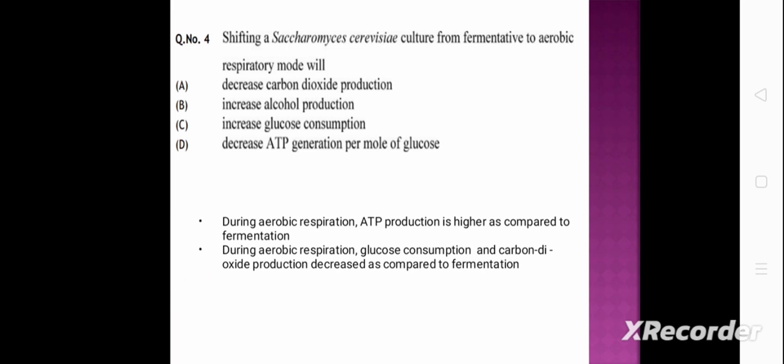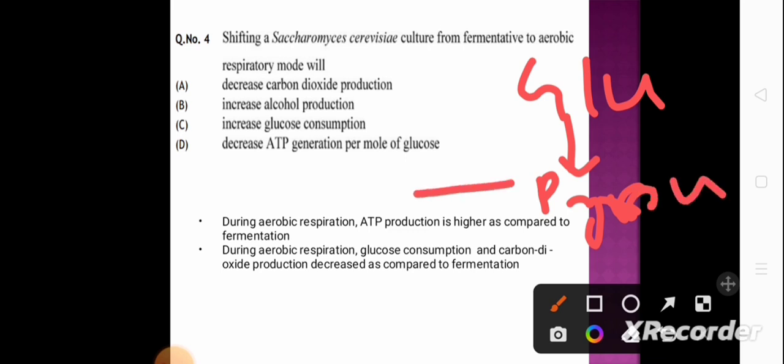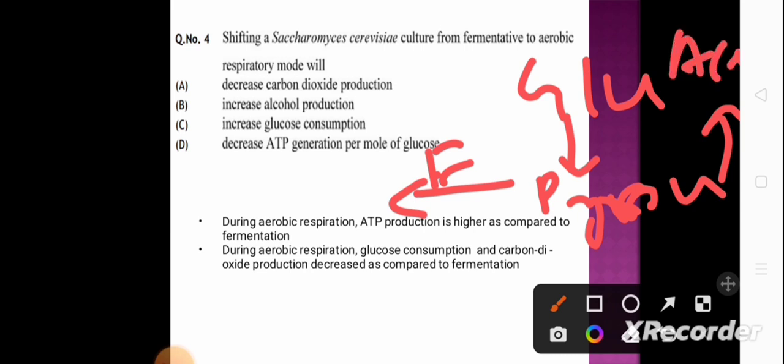In fermentation, pyruvate is converted first to acetaldehyde, then to ethanol. Whereas in aerobic respiration, the pyruvate first is converted to acetyl CoA, and then it goes to the TCA cycle or Krebs cycle.